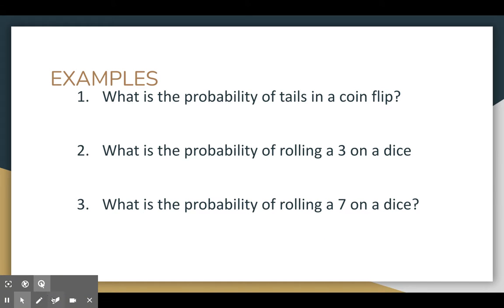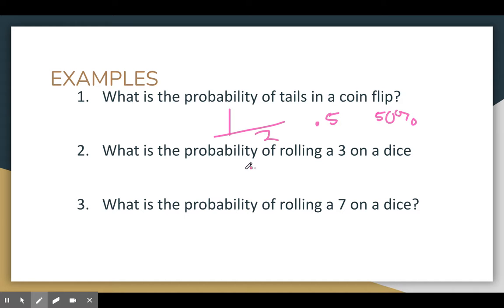Right, so if we think about some examples, we've already talked: what is the probability of tails in a coin flip? Well, there is only 1 tails on a coin, and there are 2 outcomes. Sorry, I wrote that really big. All right, so there's 2 outcomes, heads or tails, so that means it's 1/2. If we wanted to write it as a fraction, that is a fraction. If we wanted to write it as a decimal, that's 0.5. If we wanted to write it as a percentage, that's 50%. What is the probability of rolling a 3 on a dice? Well, like I said, there's only 1 3 on a dice, and there are 6 numbers on a dice. So that means it's 1/6, right? Again, if you wanted to, you could write that as a decimal, or you could write that as a percentage.